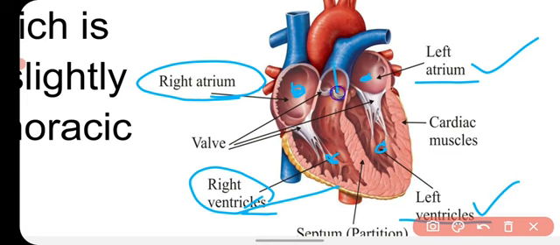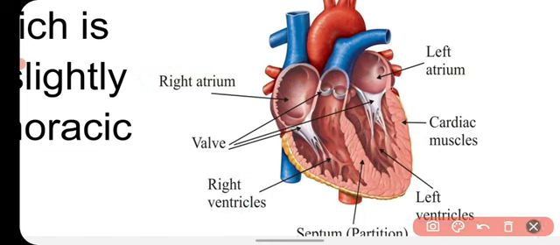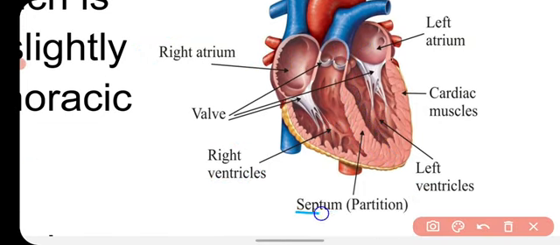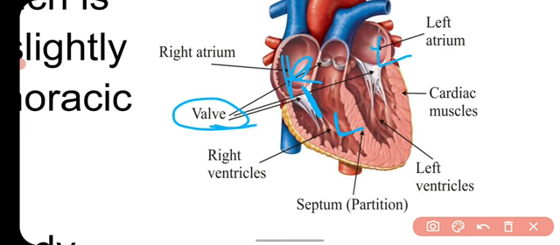The right part of the heart is totally separated from the left part of the heart by a septum. The septum is a muscular sheet that divides the right portion of the heart from the left completely. There is no connection between the right and left chambers, but the upper and lower chambers are connected with a valve. The right upper chamber and right lower chamber are connected with a valve, and the left upper chamber and left lower chamber are also connected with a valve.